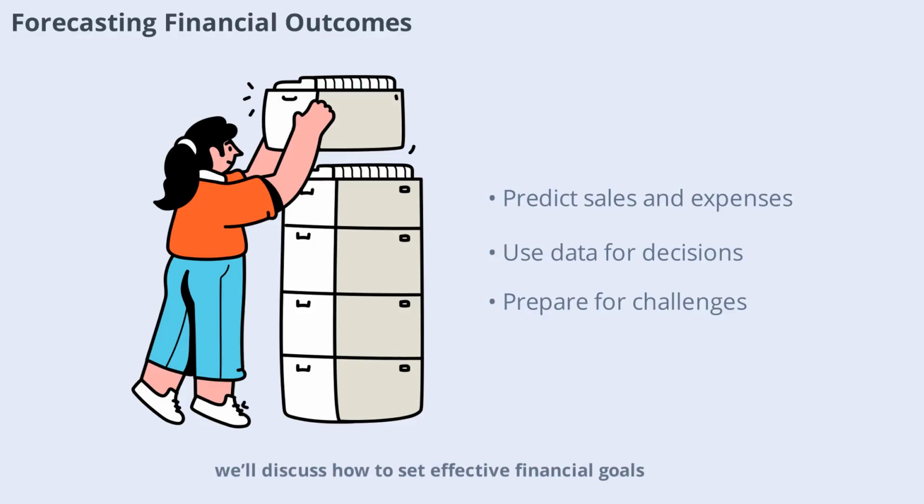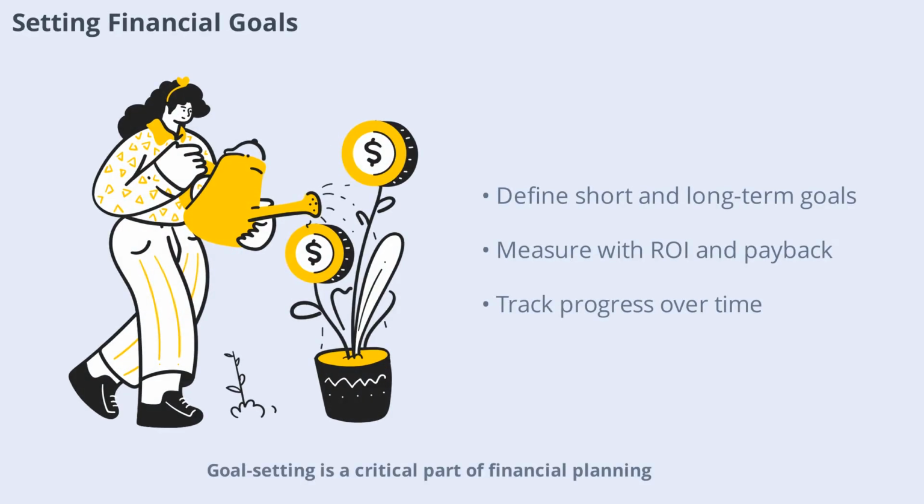Next, we'll discuss how to set effective financial goals. Goal setting is a critical part of financial planning. It involves defining both short-term and long-term objectives, such as increasing profits, expanding operations, or saving for retirement. Key metrics like return on investment (ROI) and payback period help measure progress and success. By setting clear, measurable goals, you create a roadmap for your financial journey and can track your achievements over time.